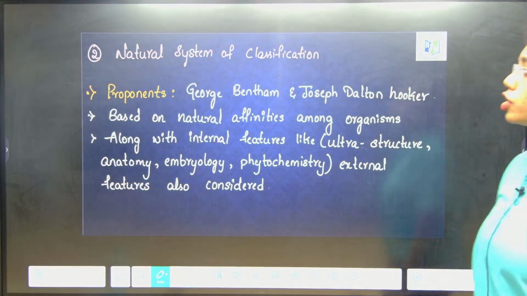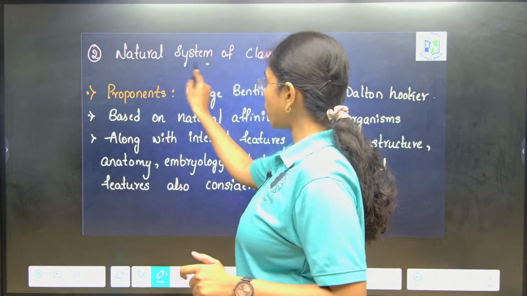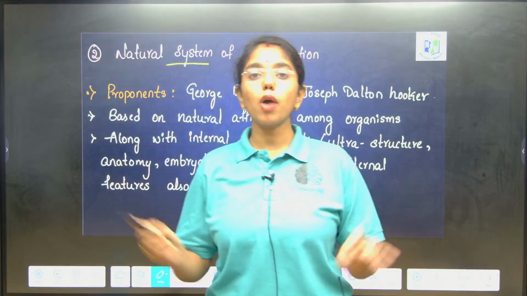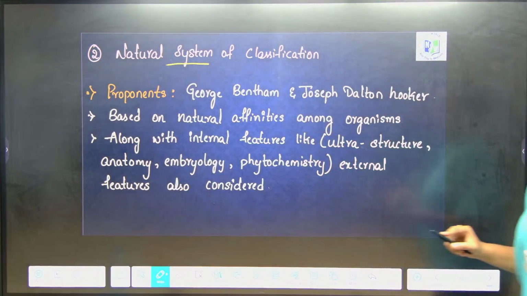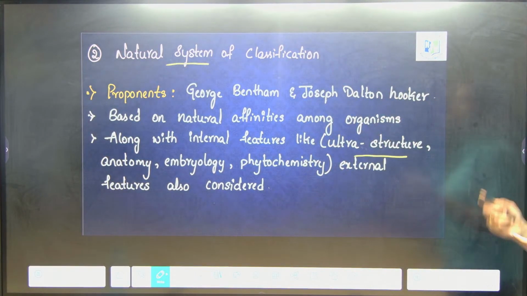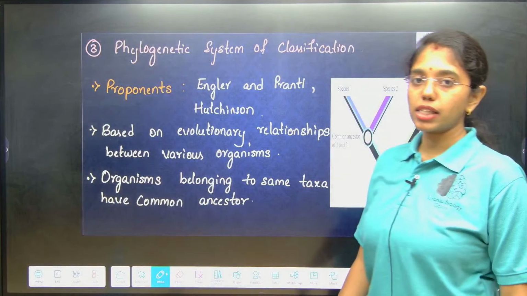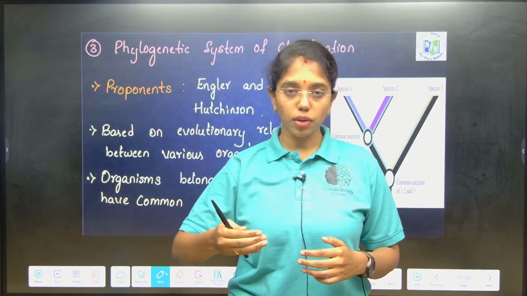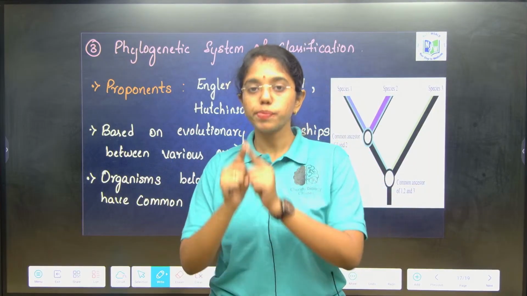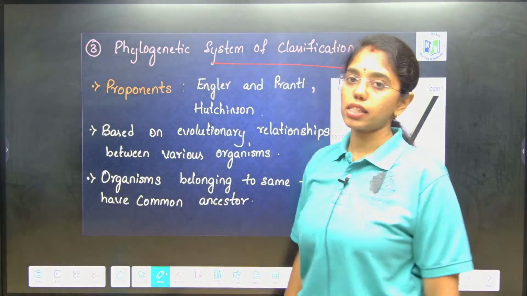Second is the natural system of classification proposed by Bentham and Hooker. In the natural system of classification, along with gross morphological features, internal characters are also considered, like ultrastructure, anatomy, embryology and phytochemistry. Next is the phylogenetic system of classification. Along with morphological features, internal anatomical and cellular features, evolutionary relationships are also considered for classification. That is known as the phylogenetic system of classification.